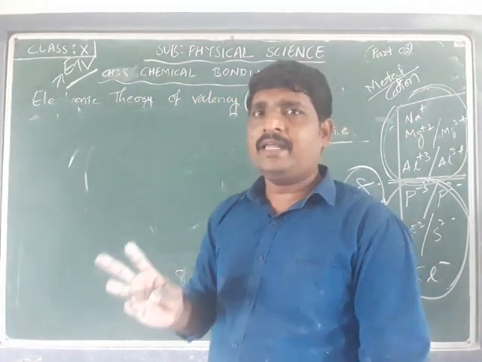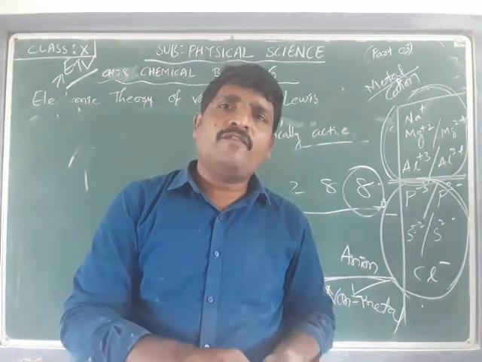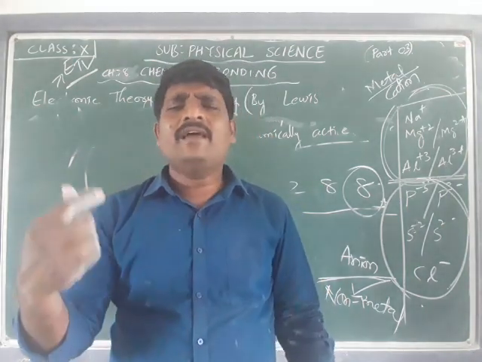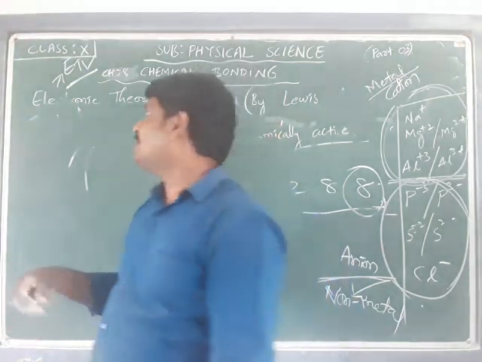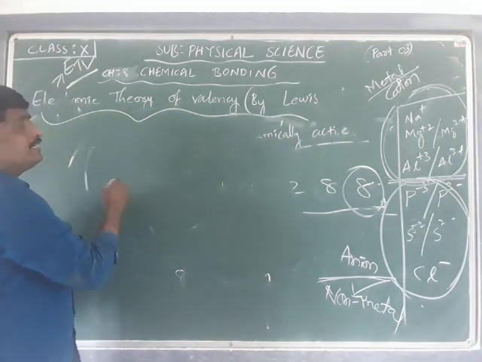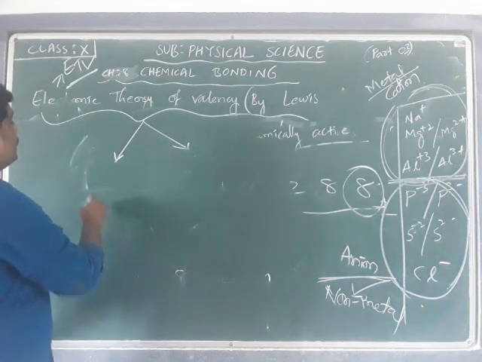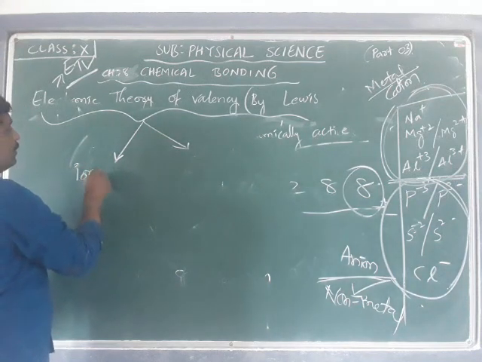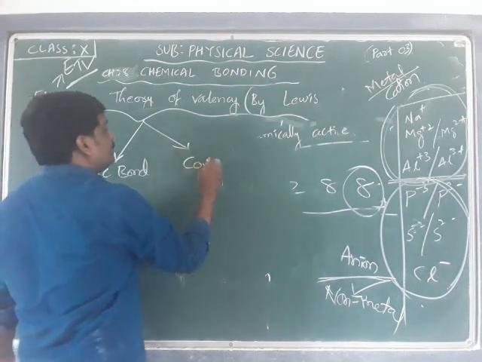A quick summary about the electronic theory of valency. There are so many explanations and so many types of bonds available, but according to the electronic theory of valency, which was proposed by Lewis and Kossel, we have two types of bonds. One is the ionic bond. The other one is the covalent bond.